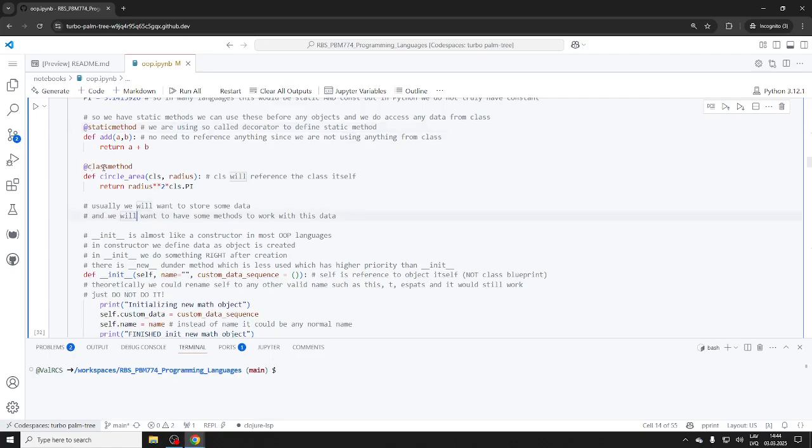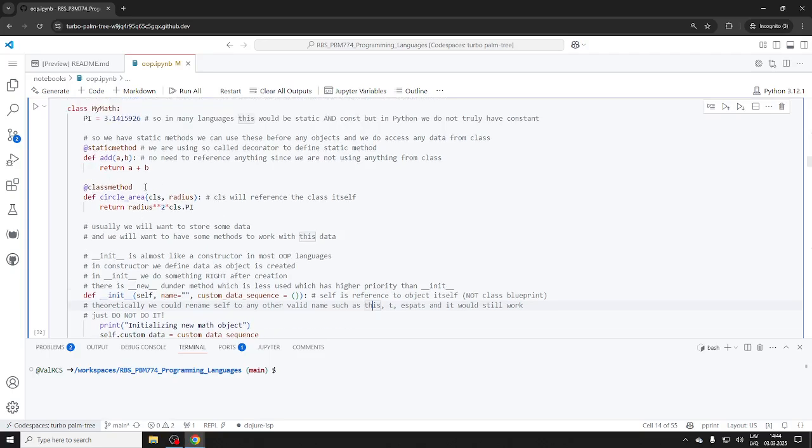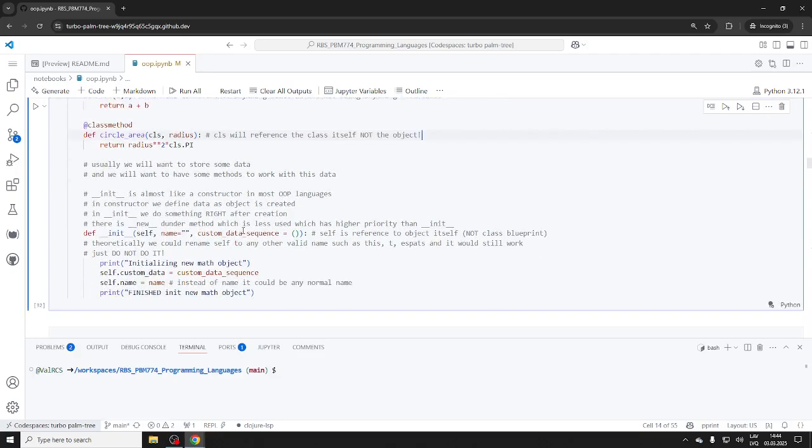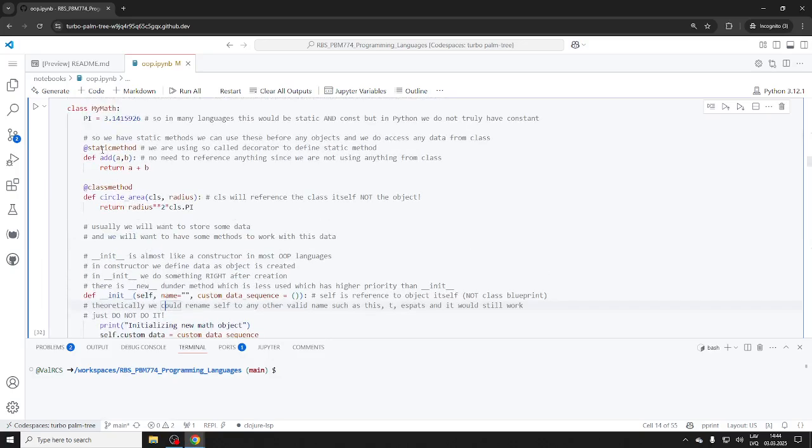Okay, so class method. So, circle area, we have this class method. The idea is that the class itself, not the object, is what gets it. Very interesting idea here. Well, let's see how this works.